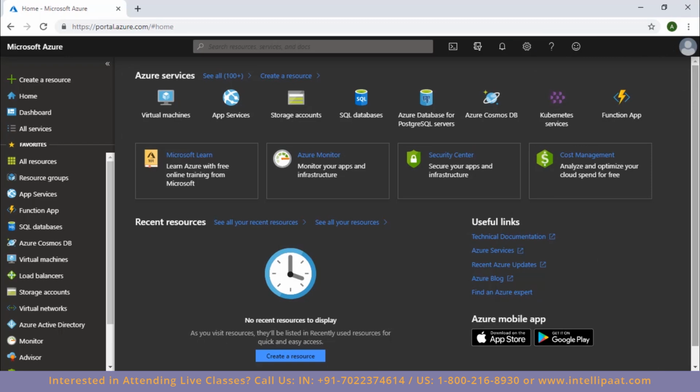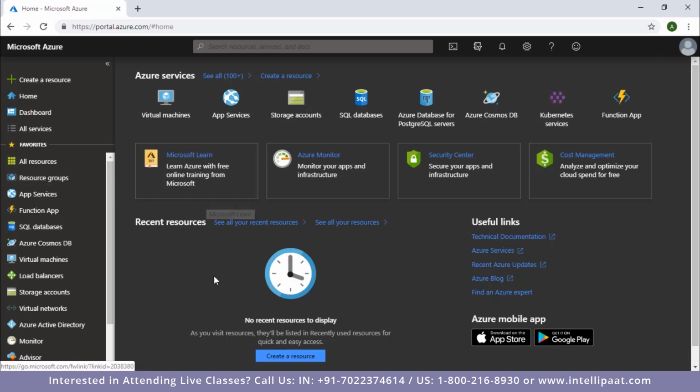Now, as you already know that Microsoft Azure offers various cloud-based services, right? So you can basically go ahead and choose any of these services to perform any function that you want. So let's say for this demo, we want to create a resource group that will consist all the resources that are going to be needed to further create an application. Now, we will not be creating the application, but for this demo, let's say that we need to group together all the resources that we will need to create an application. Fine. So let's go ahead and create a resource group for that.